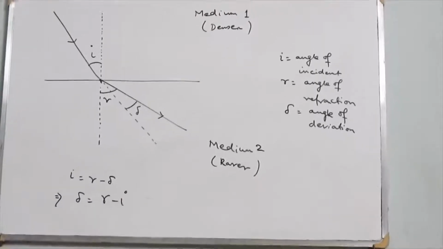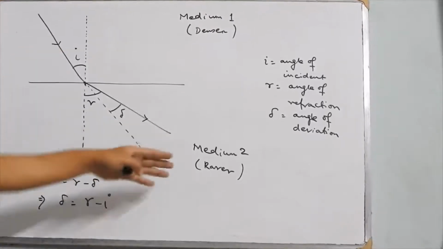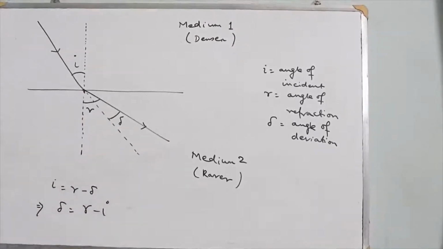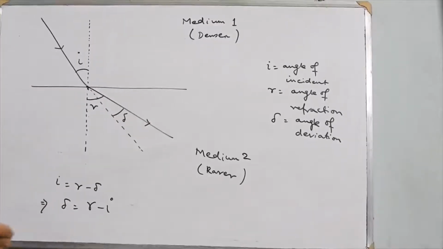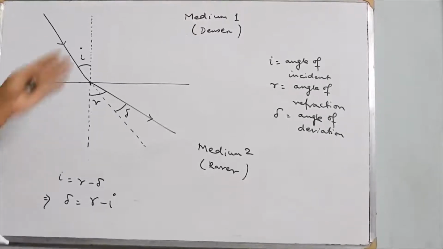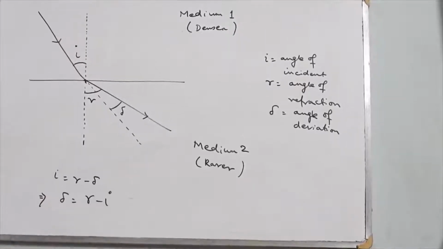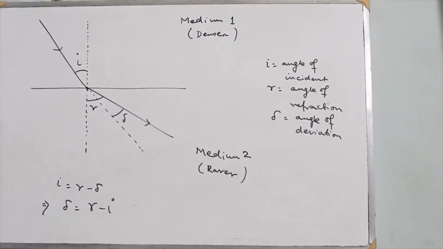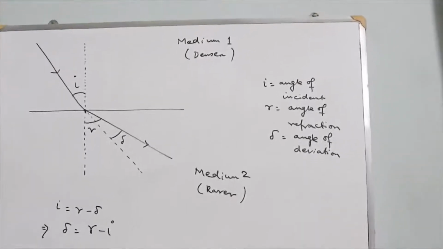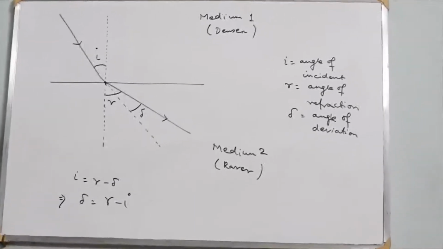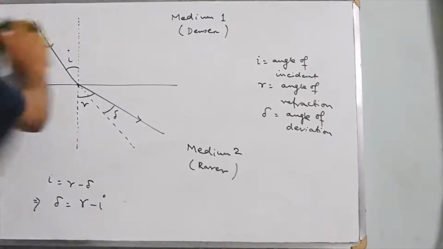So there are two situations. When light is moving from rarer to denser, it bends towards the normal, and when light is moving from denser to rarer, it will bend away from the normal. When light moves from rarer to denser, the angle of deviation is I minus R, and when light moves from denser to rarer medium, it is R minus I. Now experimentally this has been observed, and there is a very popular law that expresses the principle of refraction, and that law is called Snell's law. Snell's law of refraction.